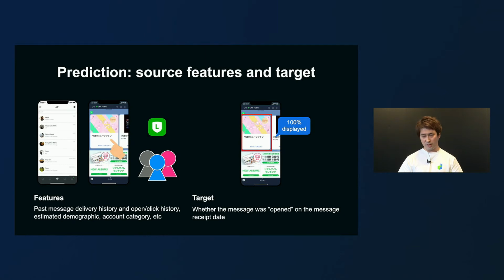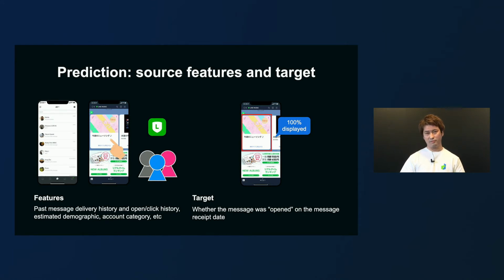Then, with this machine learning, how much data is used and how much is optimized? This slide shows the input and output of machine learning, features and target respectively. The left image shows features and the right shows target. As for features, past message delivery history, open or click events, and attributes of users and accounts are used.